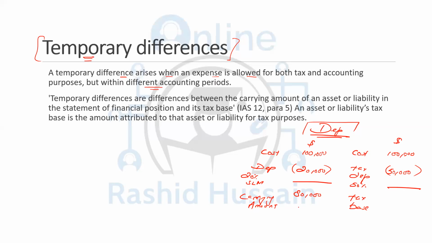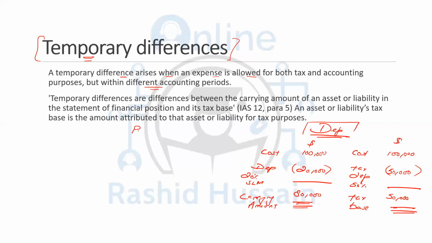Carrying amount is the figure in your books. Tax base is the figure which is being calculated for the tax purpose. So according to the tax base, you will be having an amount of 50,000. Now here you can clearly see that your carrying amount differs from your tax base. Your carrying amount is 80,000 and the tax base is 50,000. Now I'm going to show you some analysis just for the understanding purpose.